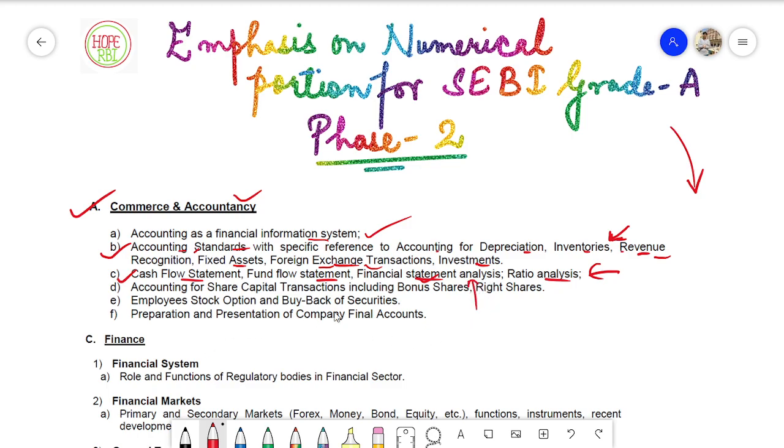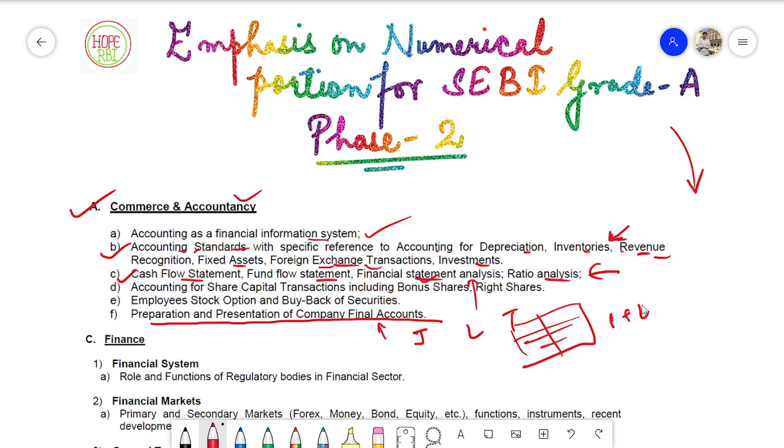If you're talking about the preparation and presentation of company final accounts, you will be covering everything: the journal entries, the ledger entries, the trial balances, and how you take all the information into a particular balance sheet and profit and loss account. While doing that, you will automatically be covering the financial statement analysis and the cash flow statement. So it is very basic, very easy. Only understand the basic concepts. Don't go into too much detail. Don't watch the balance sheets of RBI or bigger companies and try to analyze them. There is no need for that. Just basic concepts would do.